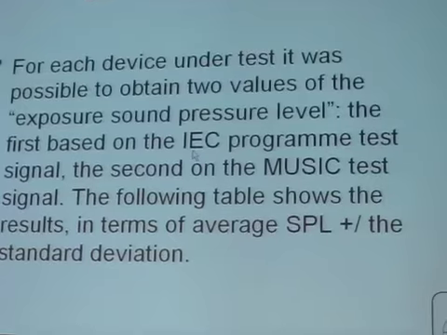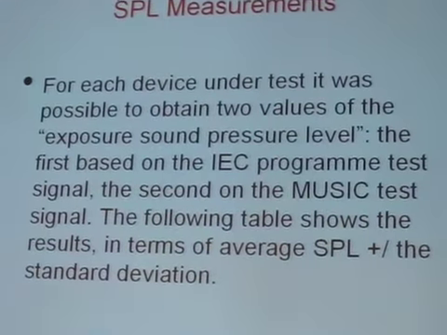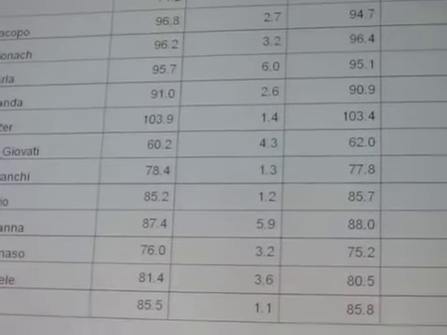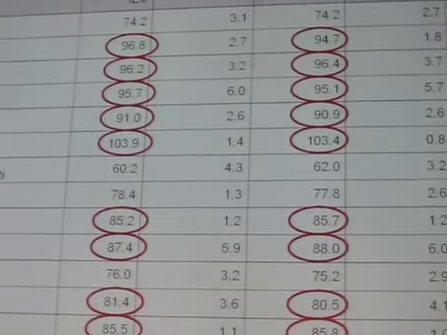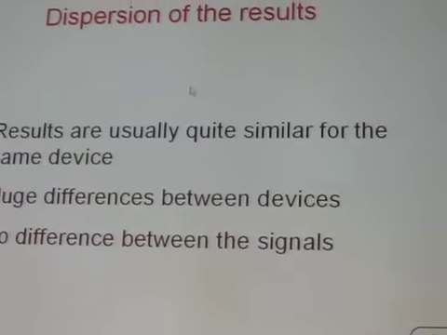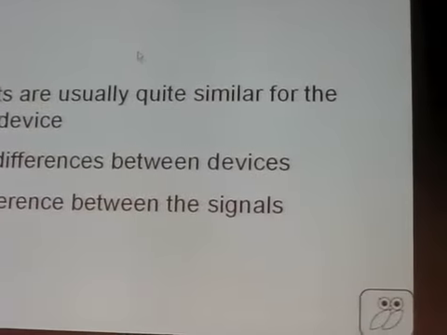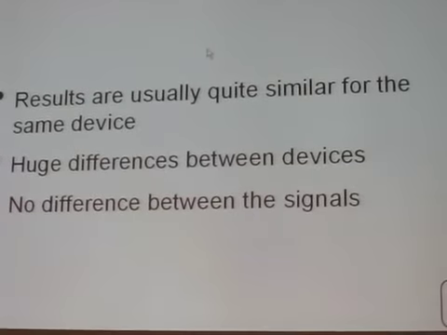We got an exposure sound pressure level for each signal for each device. So here we can see that most SPLs are over 80 dB for both the ISC test signal and the music test signal. And there was actually almost no difference between the two results, while there was a lot of difference between devices.